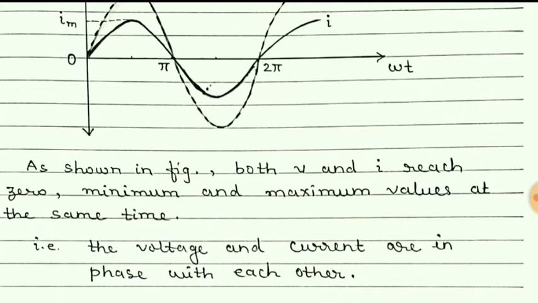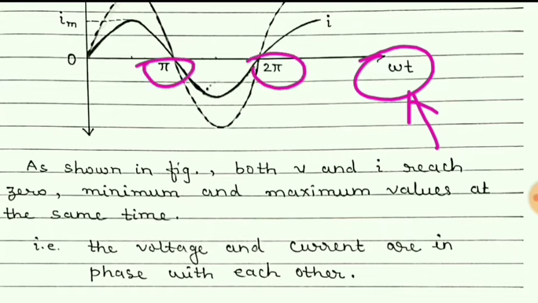That means their angle does not change with time, because here omega t, this quantity is nothing but the angle, and you can see here on this line, pi, 2 pi and so on, and this angle changes with time.